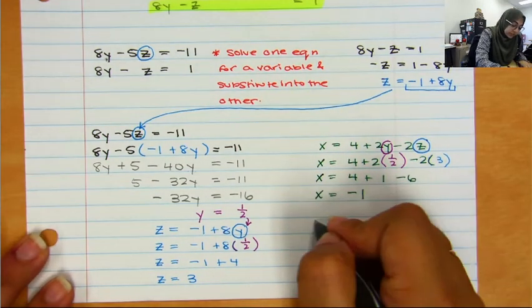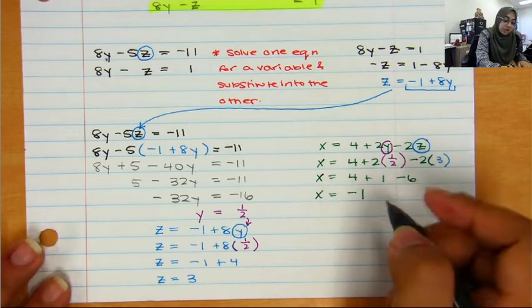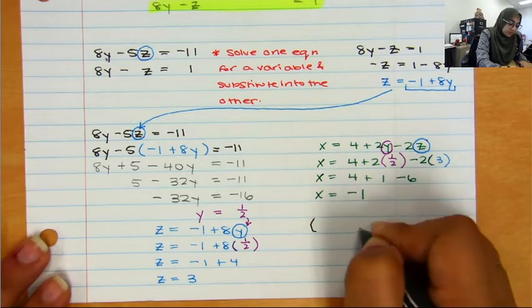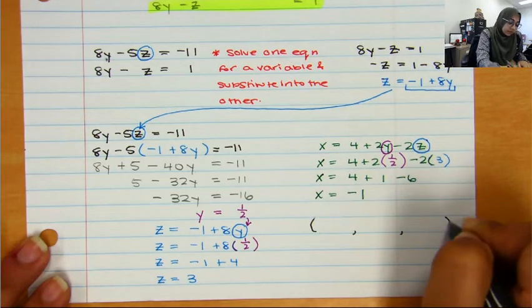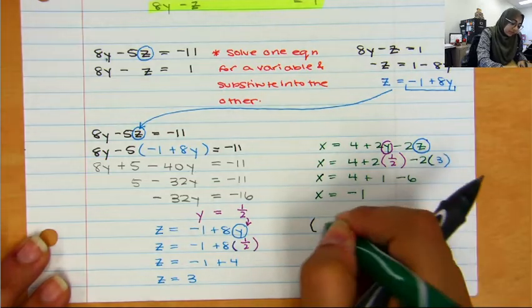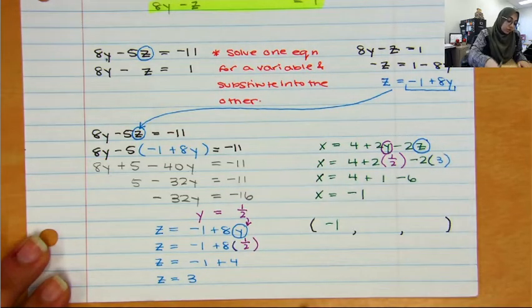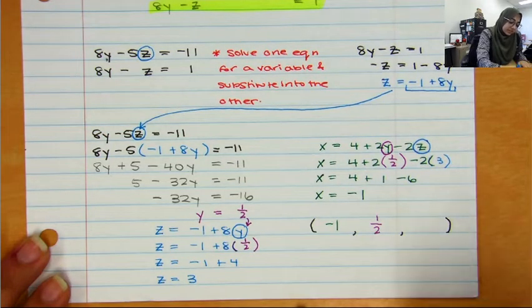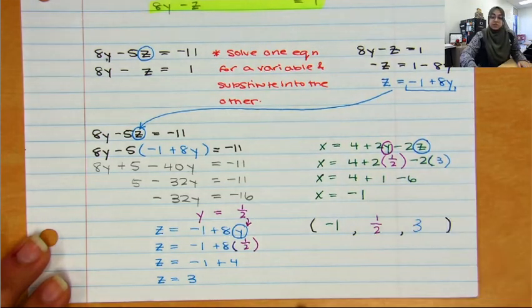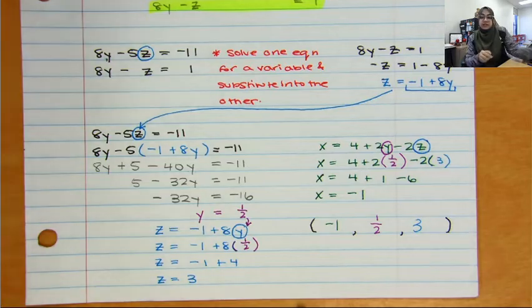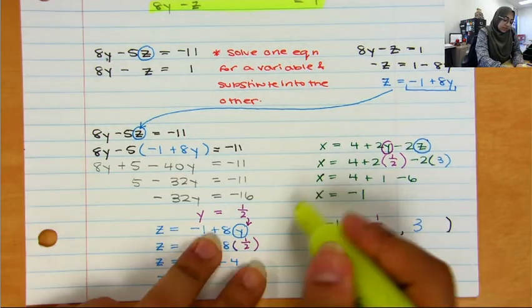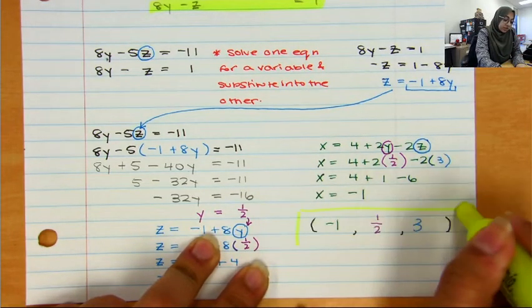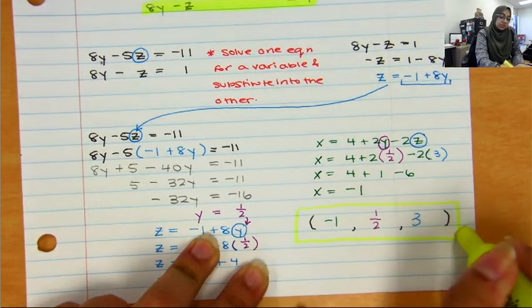So now your final answer is a coordinate, x comma y comma z, where x is negative 1, just solved for that. y is 1/2, just solved for that. And z is 3, just solved for that. And that right there is the system solved using substitution.